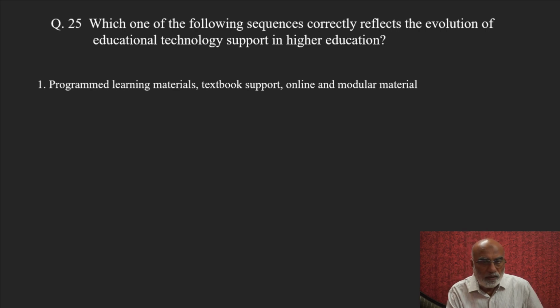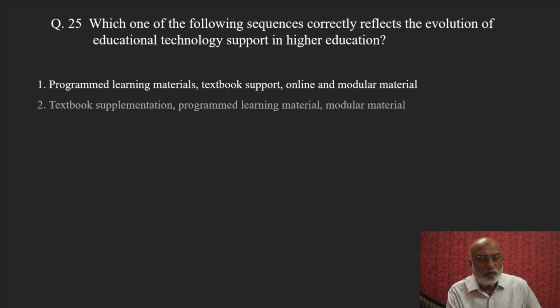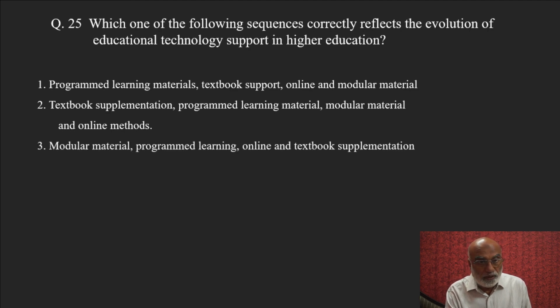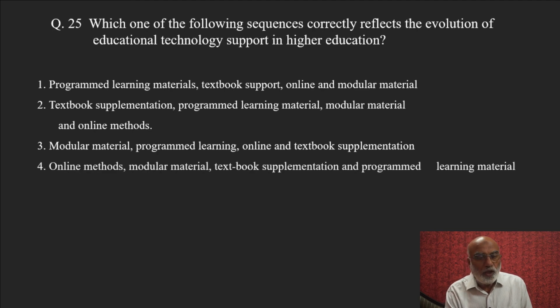Program learning material, textbook support, online and modular material; or textbook supplementation, then program learning material, modular material and online method; or modular material, then program learning, then online and textbook supplementation; or online methods, then modular material, then textbook supplementation and program learning material.